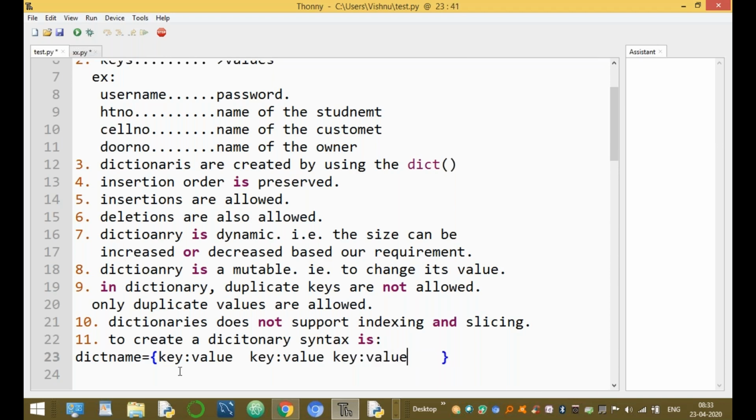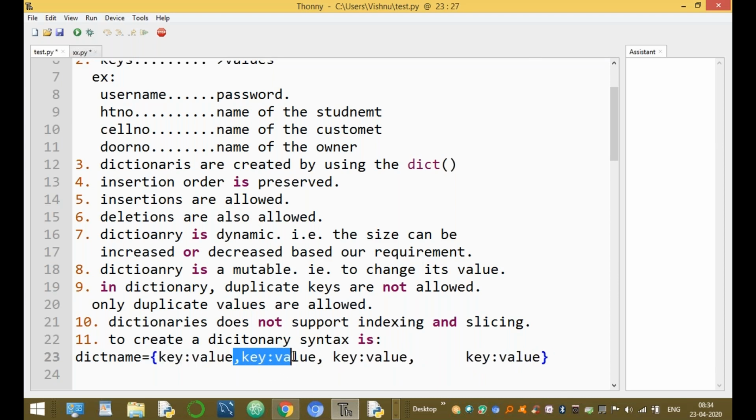A collection of key and value pairs is called a dictionary. It consists of key colon value pairs. Here, this is a dictionary. Each pair is separated by a comma, and so on.